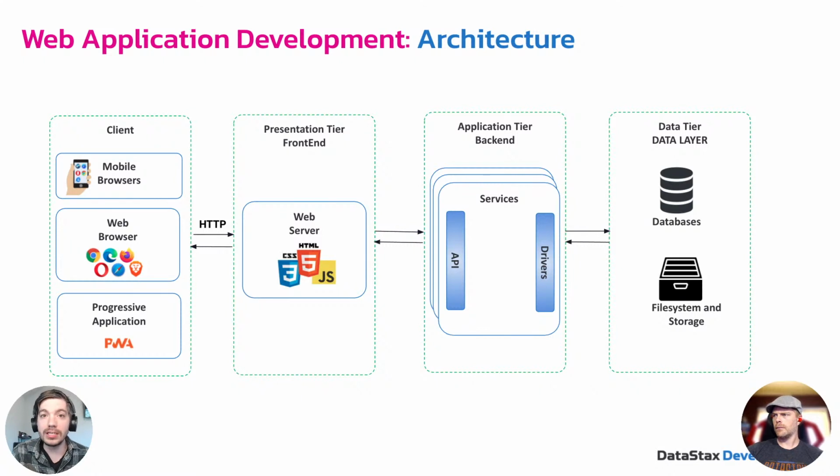Anything that you want to keep secure and not exposed to the public needs to run on the back end so that it's not uploaded to the front end where everyone can see it. And then you have your data layer, which is all your data storage, your databases, file system, all that long-term data storage that you need to keep. So that is the basic architecture. That's the stack. All right.